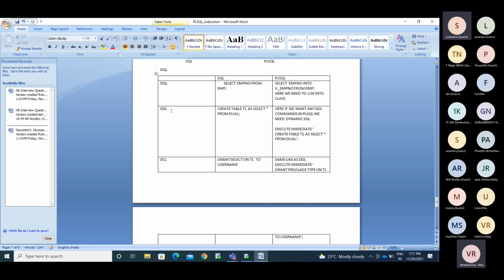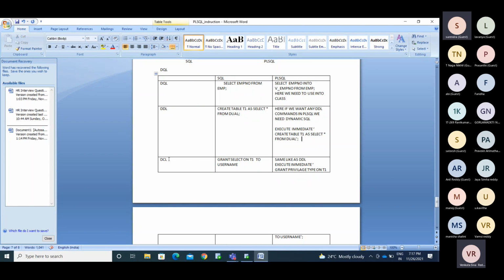DDL commands you can use directly in SQL, like create table name as. If you want to use the same statement in PL/SQL, we need to use the dynamic SQL concept. As I said, EXECUTE IMMEDIATE is the keyword. If you want to perform any DDL commands in PL/SQL, we need the dynamic SQL concept. EXECUTE IMMEDIATE is the keyword to perform the DDL operation in PL/SQL.